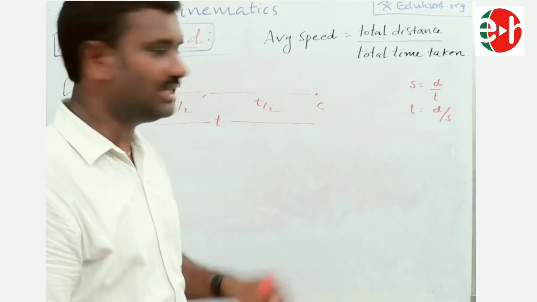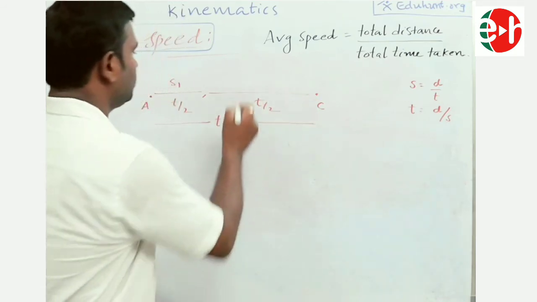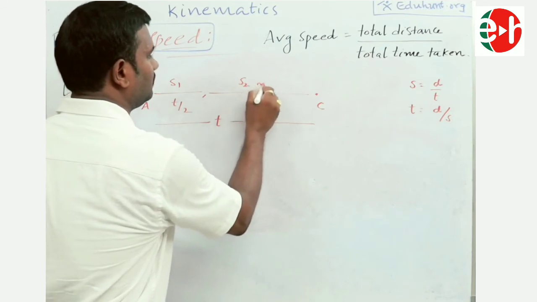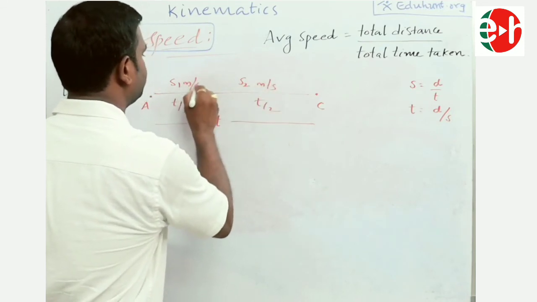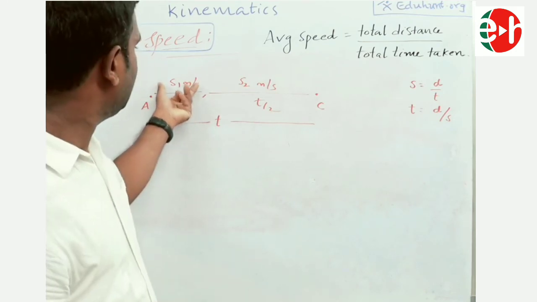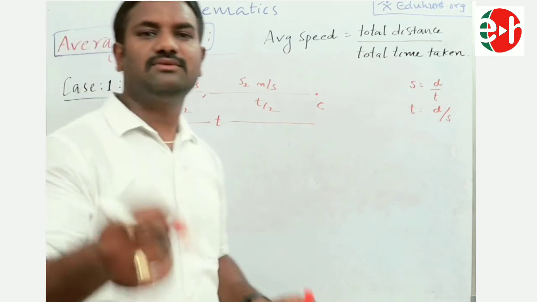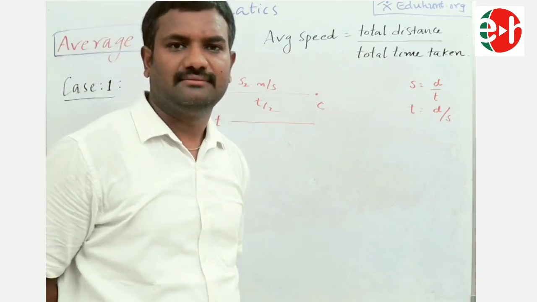Speed may be increased. That's why it appears to be more distant. So with the speed S2. First half of the time with the speed S1, next half of the time with the speed S2. Now the question is, what is his average speed?